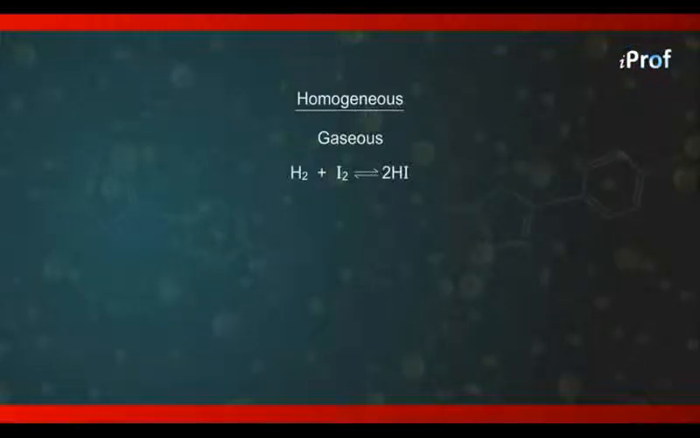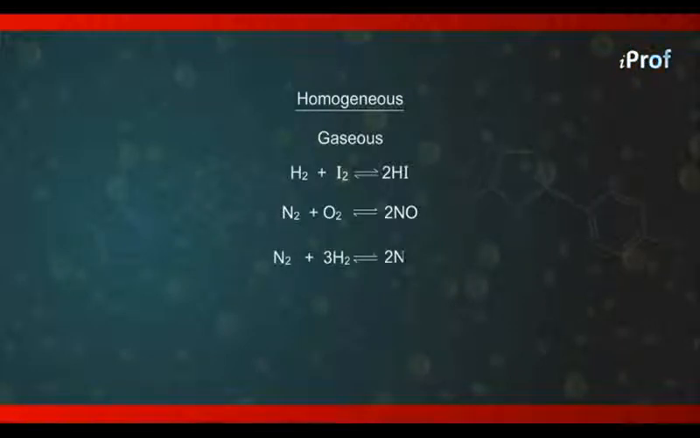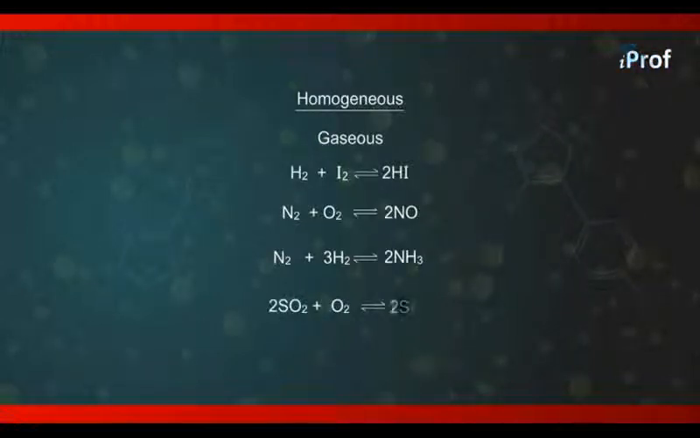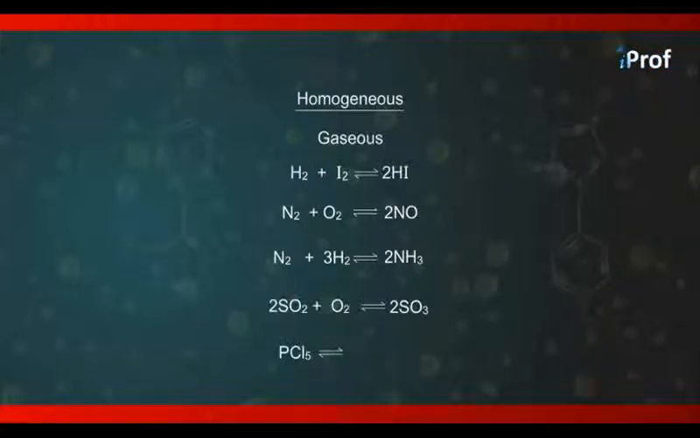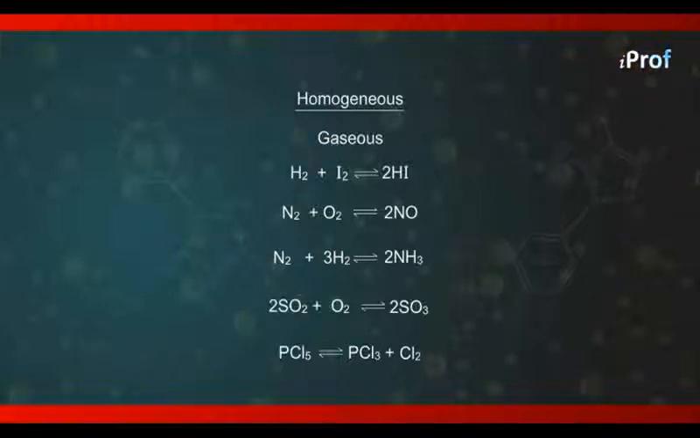Another example of this type is the reaction between nitrogen and oxygen to form nitric oxide. A very well-known example is the reaction between nitrogen and hydrogen to form ammonia. A reaction between sulfur dioxide and oxygen to form sulfur trioxide. Dissociation of phosphorus pentachloride to give PCl3 and chlorine. So these are some examples of gaseous homogeneous reactions in which reactants and products both are in the gaseous state.